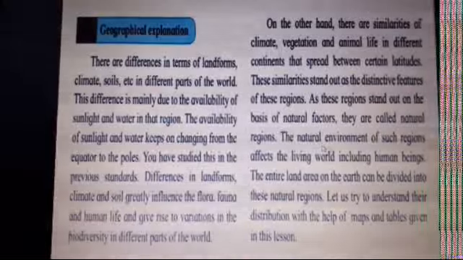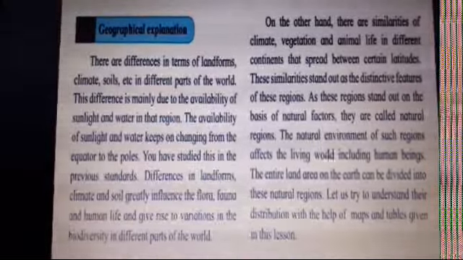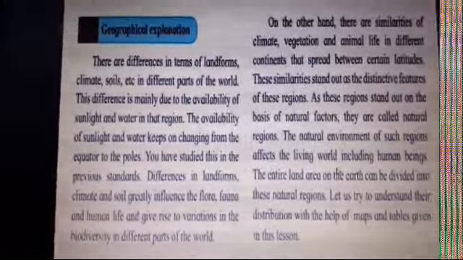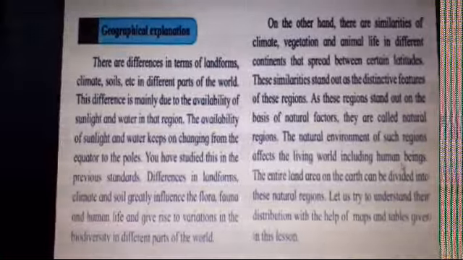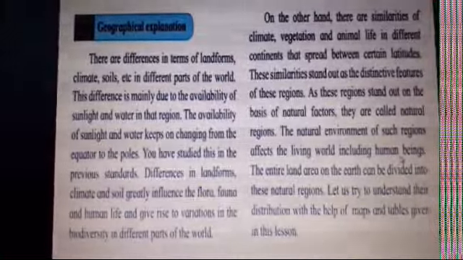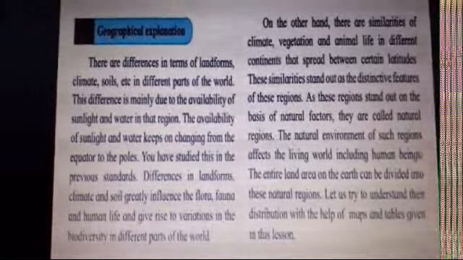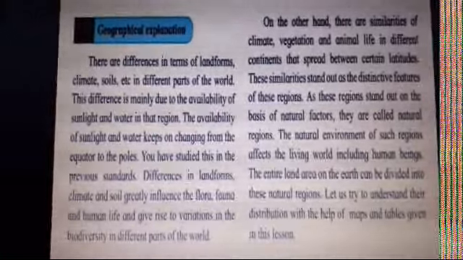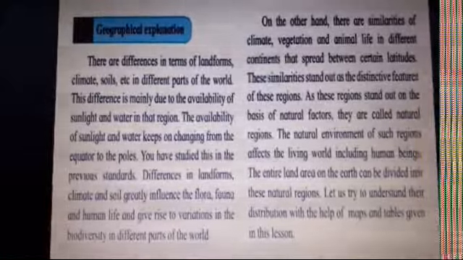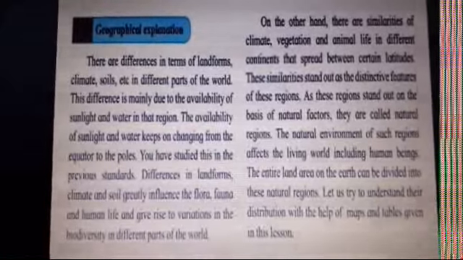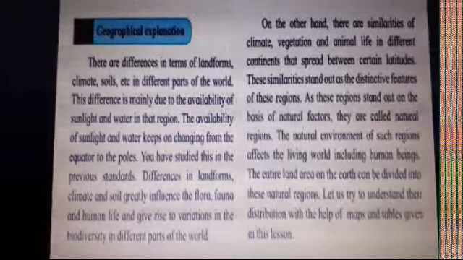The natural environment of such regions affects the living world including human beings. So children, as per the climatic conditions, as per the environment, our life also is dependent on the same thing. Our food habits, our clothing, our houses, everything is dependent on the environment where we are living.